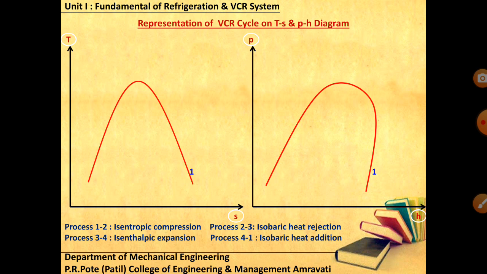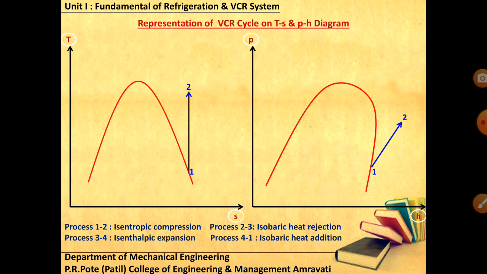Isentropic means constant entropy. The entropy at point number 1, that is at the entry of the compressor, is equal to the entropy at point number 2, that is the exit of your compressor, and you can locate point number 2 and show this line 1 to 2 on the pH and TS diagrams. 1 to 2 is isentropic compression, S1 is equal to S2.